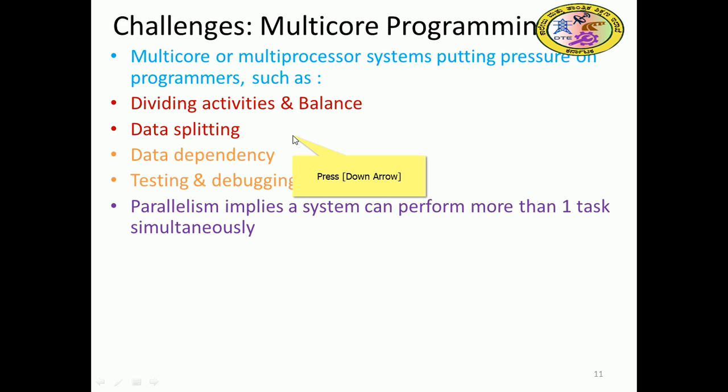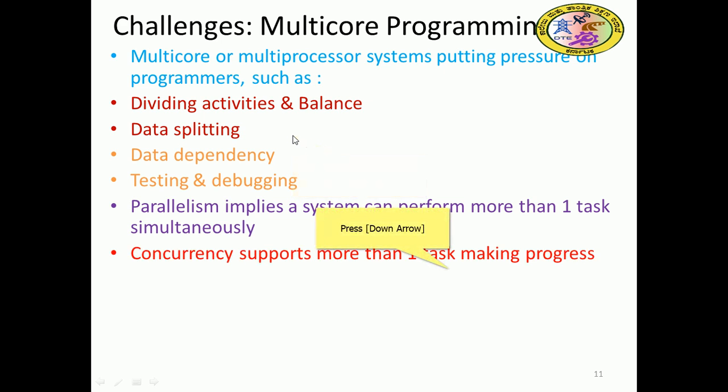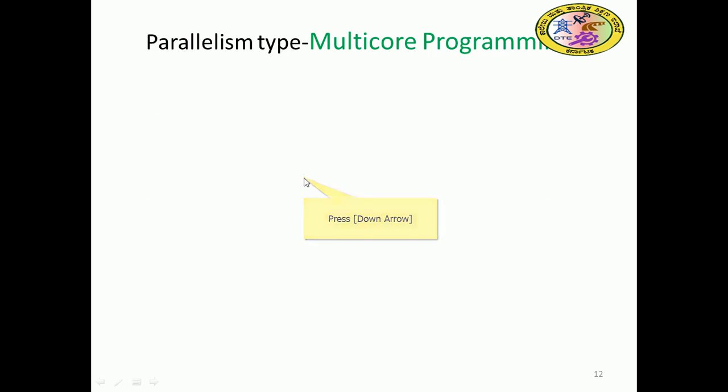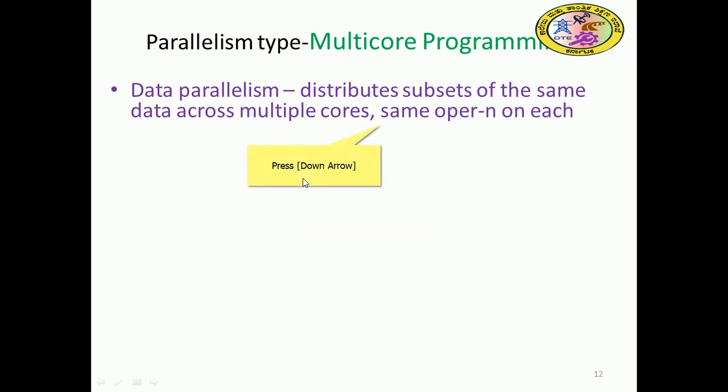Parallelism implies a system can perform more than one task simultaneously. Obviously, with more processors, you need to create a parallel environment for the user. Concurrency supports more than one task making progress; with a single processor or core, the scheduler provides concurrency. Now the types of parallelism. Data parallelism distributes the data across multiple cores, with the same operation on each.